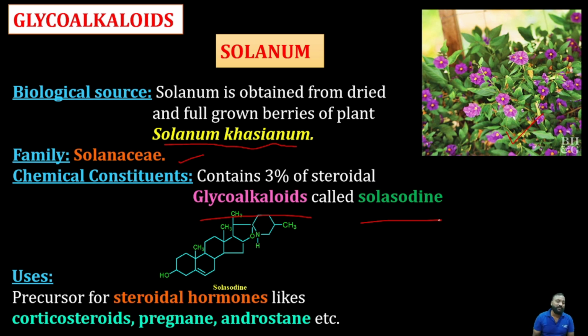It acts as a precursor for many steroidal hormones like corticosteroids, pregnenolone, androstenedione, and others. So solanum, especially Solanum khasianum, with the chemical constituent solasodine, belongs to the family Solanaceae, and the use is as a precursor of steroidal hormones.